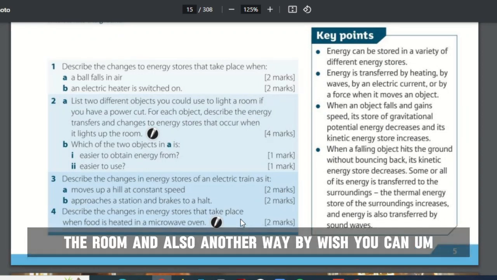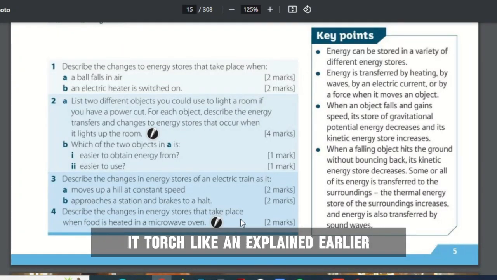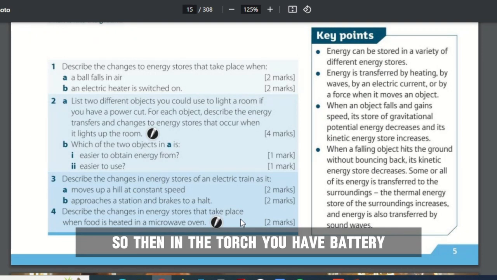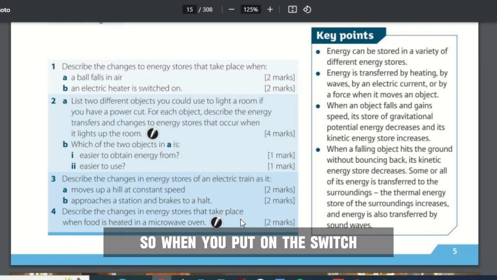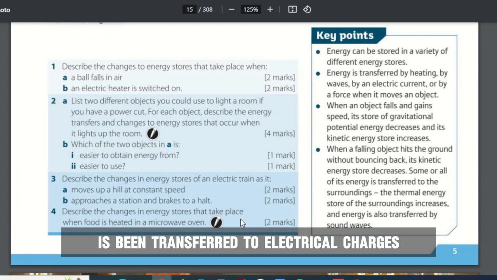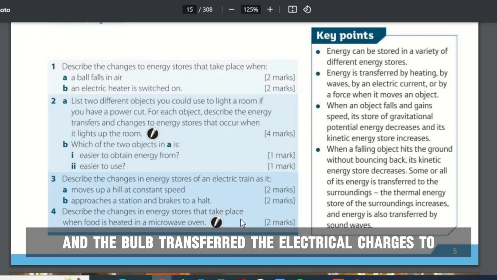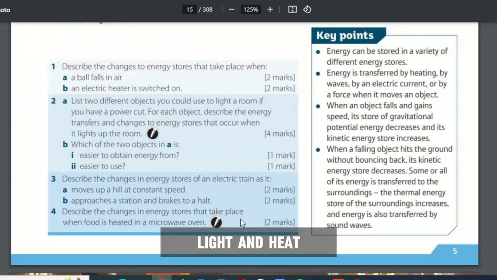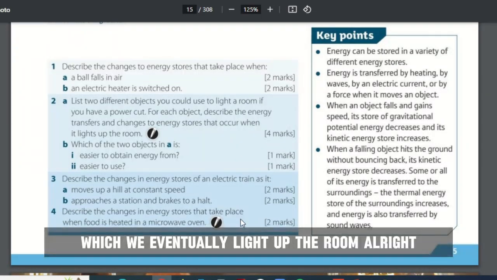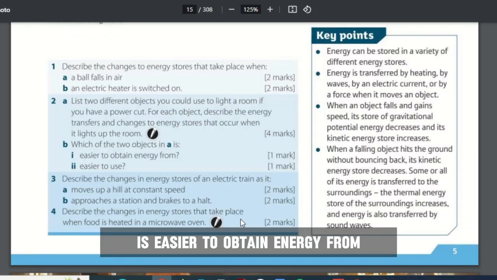And also another way by which you can light up a room is when you use a flashlight, a torch, like I explained earlier. So in the torch you have a battery, and then you have a switch. When you put on the switch, the chemical energy stored in the battery of the torch is being transferred to electrical charges in the wire. Then the wire takes the electrical charges to the bulb, and the bulb transfers the electrical charges to light and heat, which will eventually light up the room. All right. Now the B says, which of the two objects in A is easier to obtain energy from?